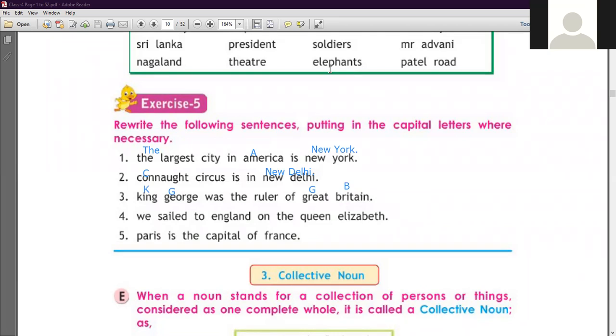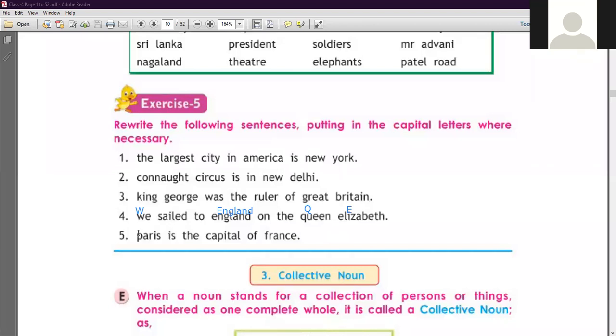We sailed to England on the Queen Elizabeth. So firstly, you have to write a capital W, starting from a capital letter, and sailed to England. So England, you have to write as an E capital, E N G L A N D. Clear? Now after that, the Queen Elizabeth is the proper noun. So you have to write Q as a capital and Elizabeth E as a capital. Clear, students?